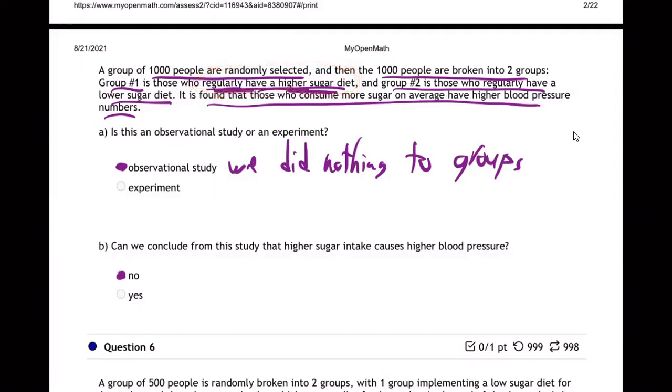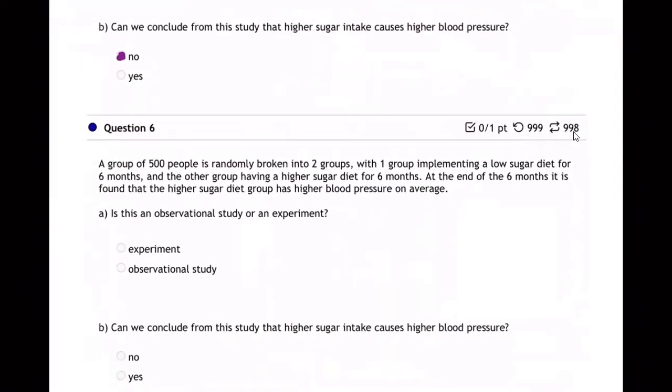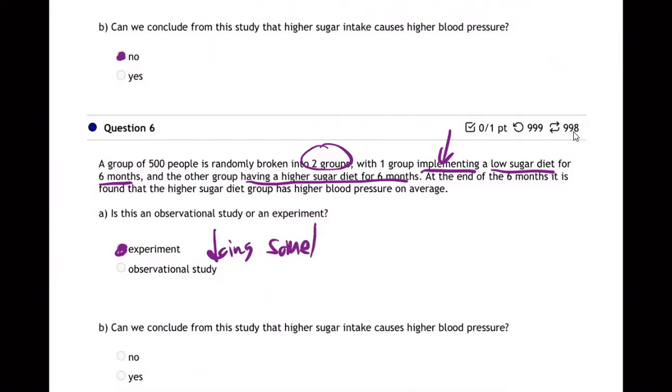We just don't know. Whereas down here, let's look at this one now. 500 people randomly broken into two groups. One group implementing a low sugar diet for 6 months. The other group having a high sugar diet for 6 months. They're doing something. They're broken into two groups, and we're having them implement. Implement means we're doing something. This is an experiment. We didn't just grab people who already have a high or low sugar diet and just observe what they're doing. We gave one group a low sugar diet, and we gave the other group a high sugar diet.